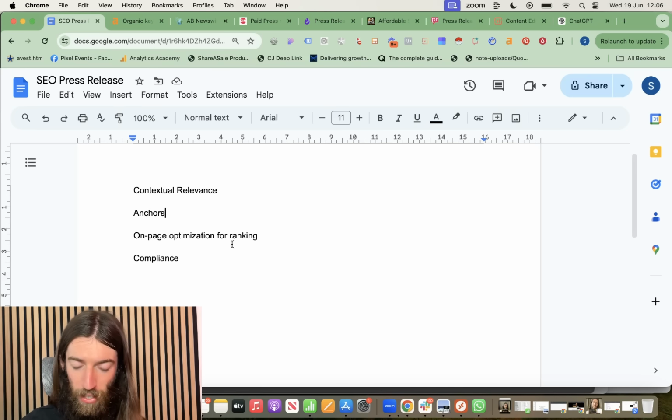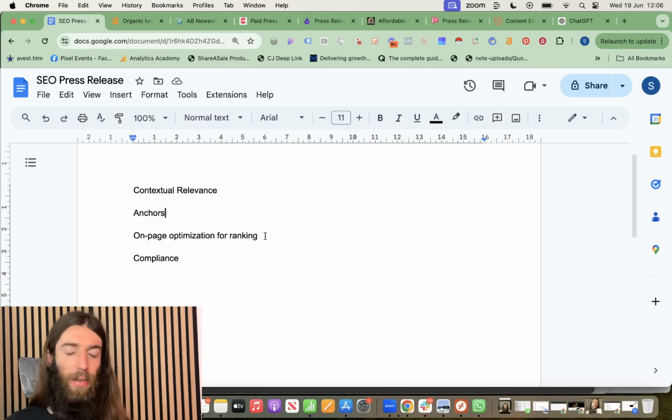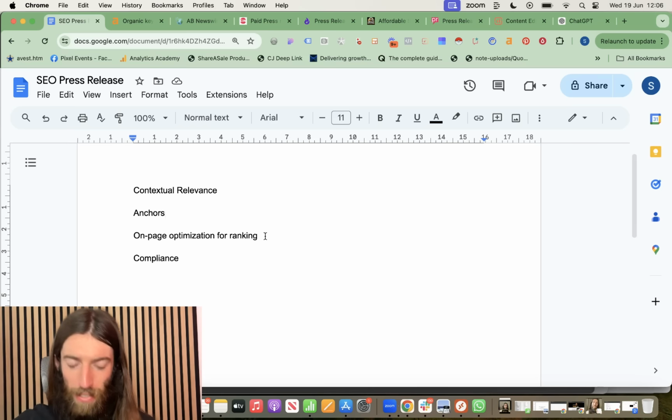Then we have on-page optimization for ranking. Even though this is a press release that's going to be distributed and technically duplicate content on all these different websites, we still want to optimize the page to give that press release the best chance of ranking for keywords, for two different reasons. One is basically parasite SEO.